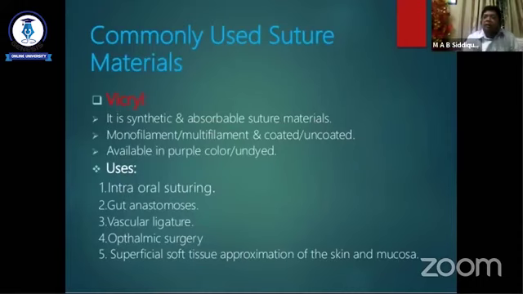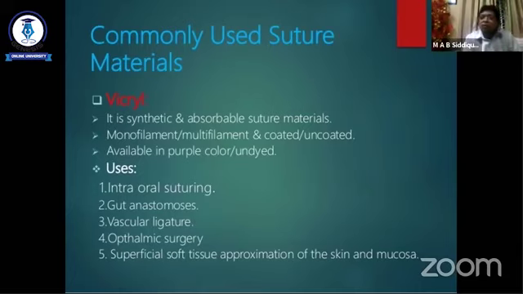Another commonly used suture material is Vicryl. Vicryl is one of the common absorbable synthetic suture materials used in our surgical practice, and it replaces catgut, and in some areas silk. It may be monofilament or multifilament, coated or uncoated.